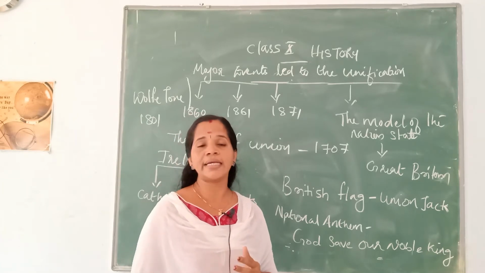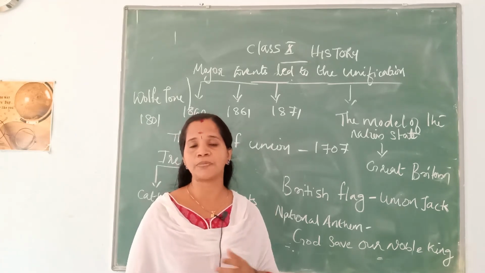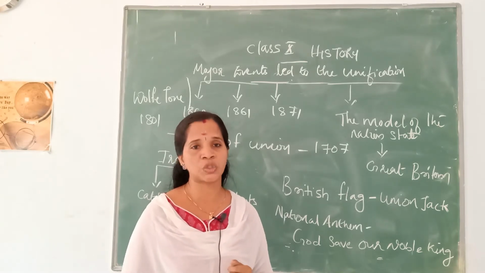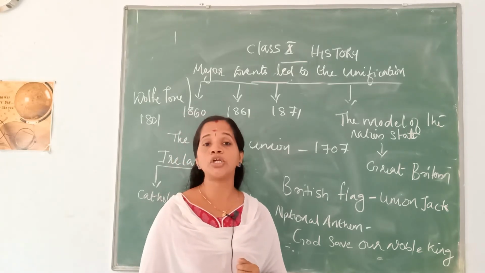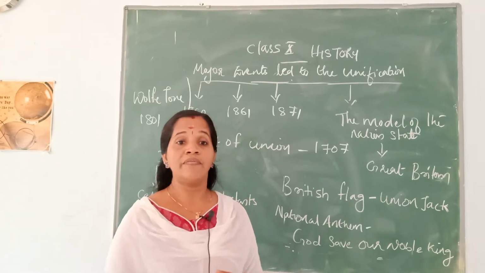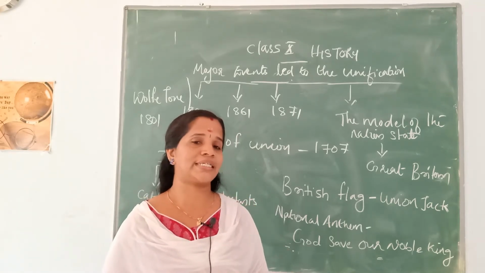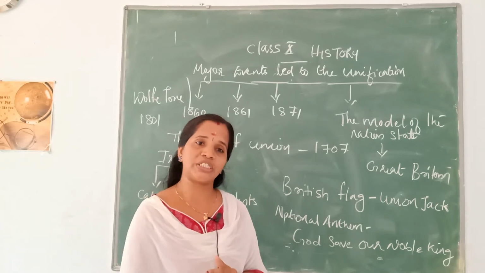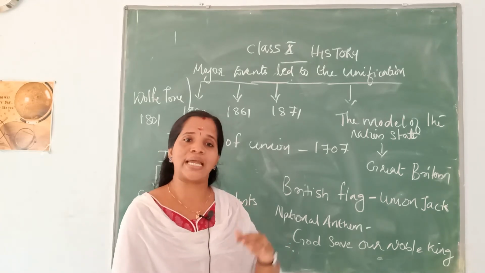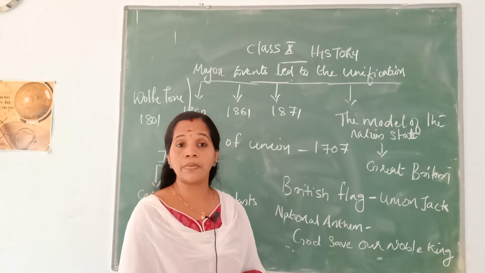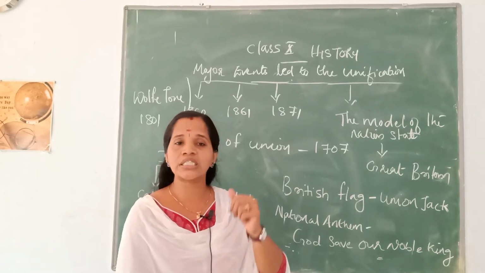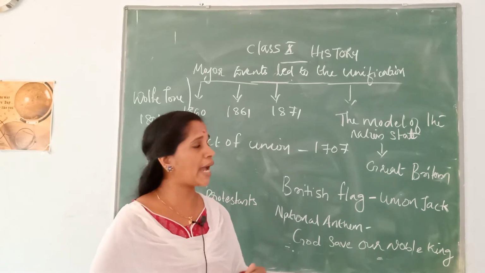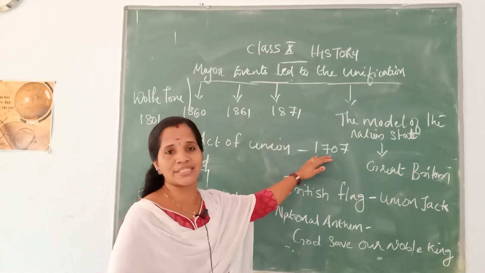Second point, the English Parliament. You know that the British Parliament wrested the power from the monarchy in 1688, at the end of the conflict that existed between the British Parliament and the monarchy. How was the conflict ended? Because the British Parliament took the power from the monarchy. Then the Act of Union of 1707 is important.